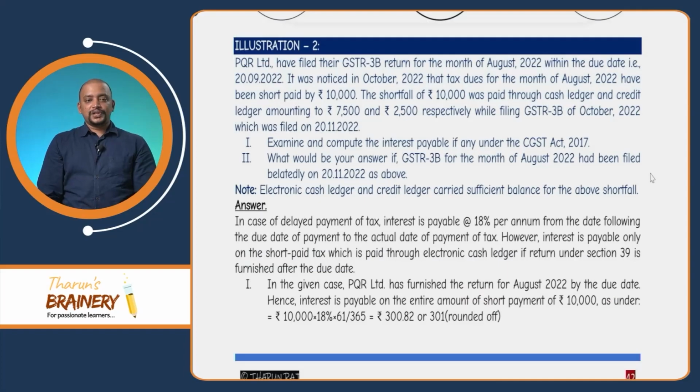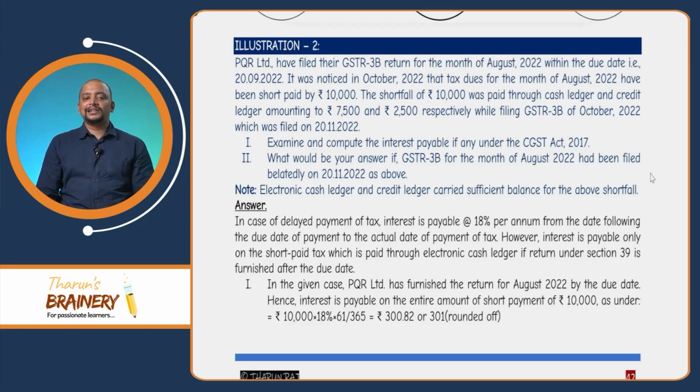Then second illustration: PQR Limited has filed their GSTR 3B return for the month of August 2022 within the due date. It was noticed in October that tax dues for the month of August have been short paid by 10,000 rupees. So there is a short payment of 10,000 rupees. That shortfall of 10,000 was paid through cash ledger and credit ledger, 7,500 and 2,500, while filing 3B of October 2022, which was filed on 20/11/2022.